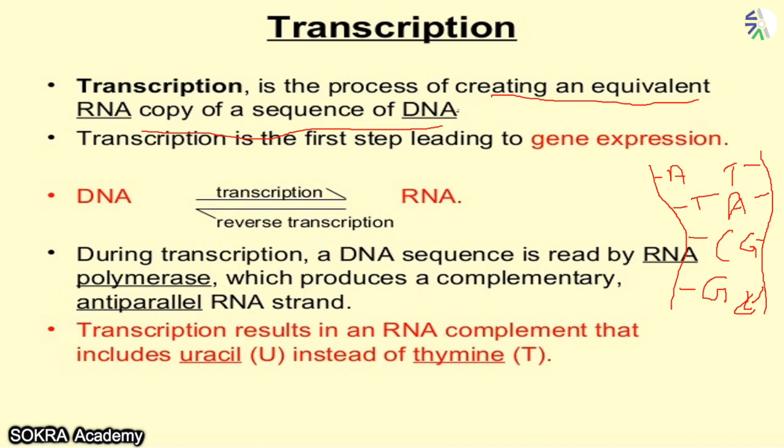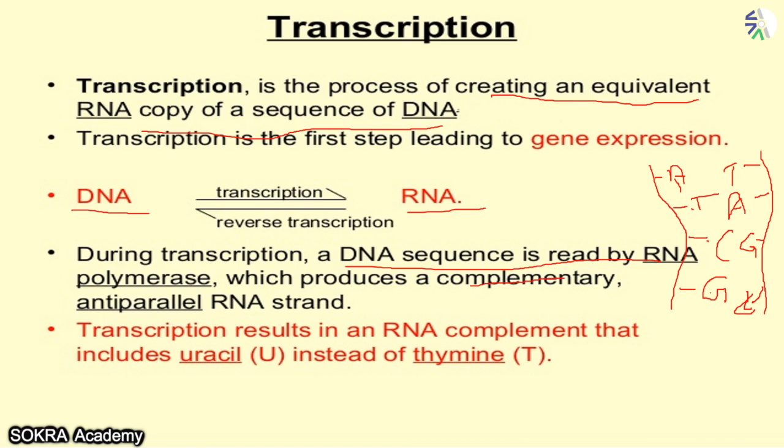Now this process is called transcription, that is conversion of DNA into RNA. During transcription, a DNA sequence is read by RNA. This is a DNA sequence A, T, C, G, that is read by RNA, which produces a complementary antiparallel RNA strand. What does complementary mean?